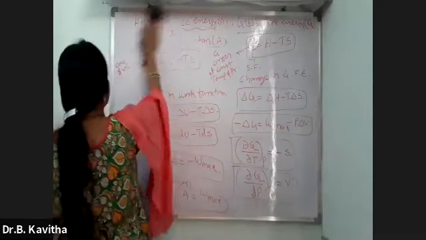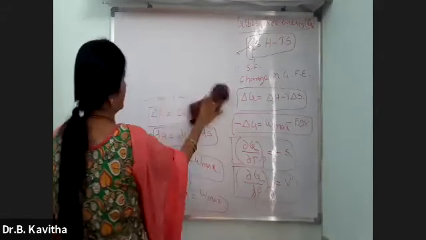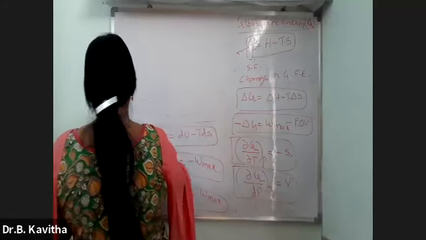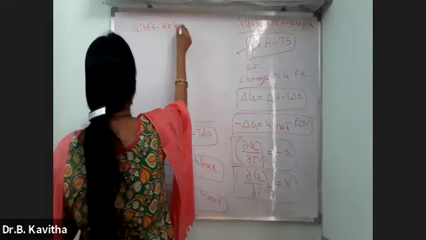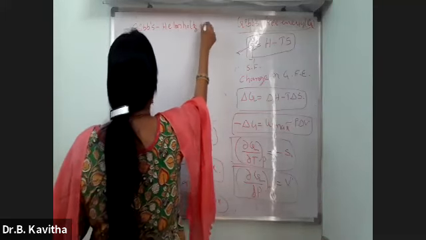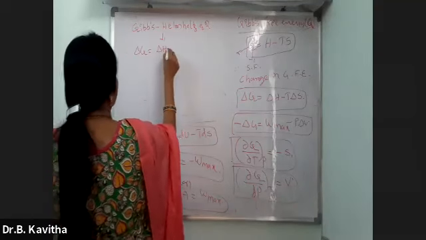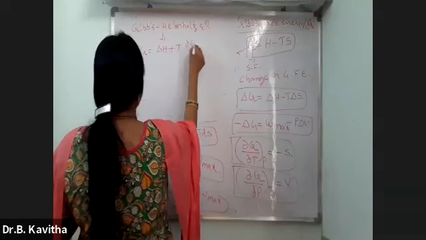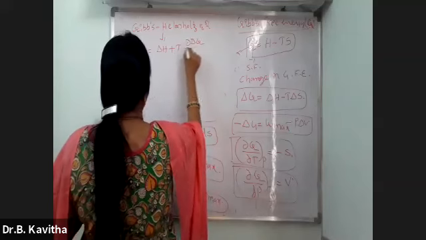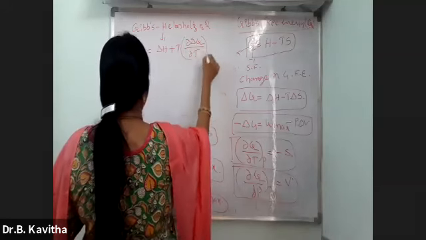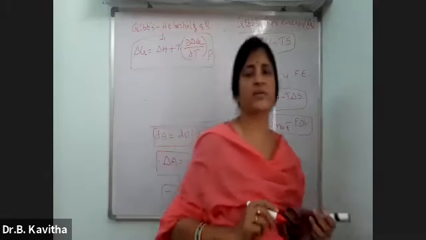And the next one is the Gibbs-Helmholtz equation. Just remember the equation. And that equation is delta G is equal to delta H plus T into dou delta G by dou T at constant pressure. This is called the Gibbs-Helmholtz equation.